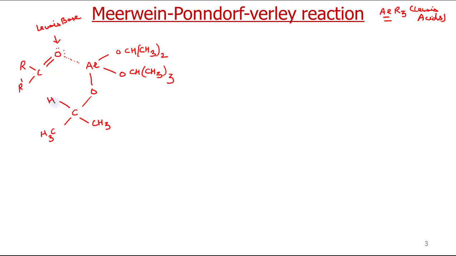Now what will happen, this hydride, H negative, a hydrogen with its electron pair, will go to this carbon, this electron pair will go here and this bond will break. Actually this reaction takes place through a transition state.